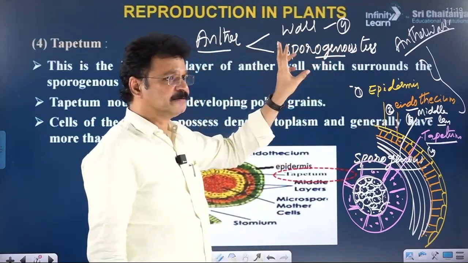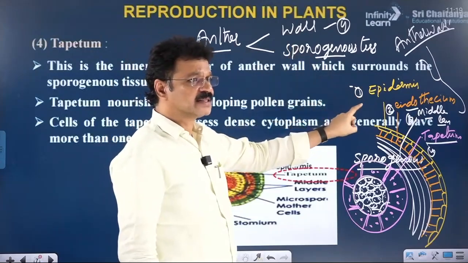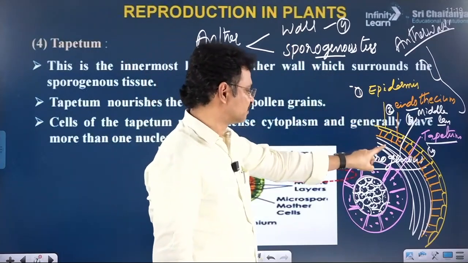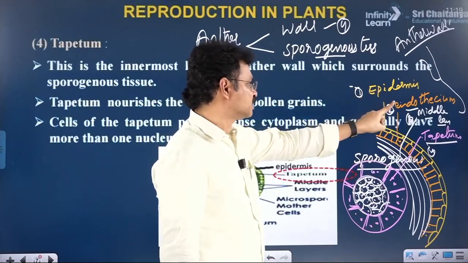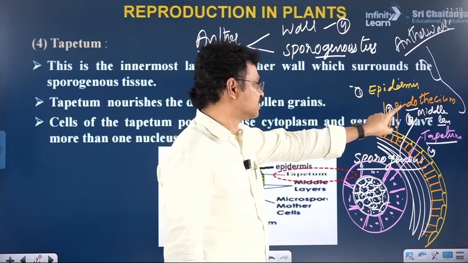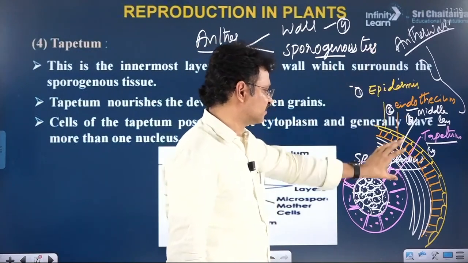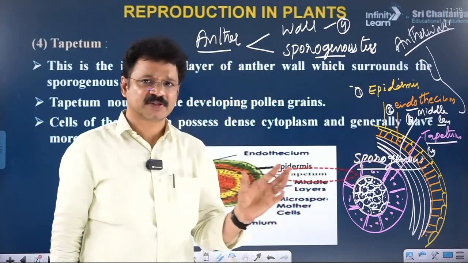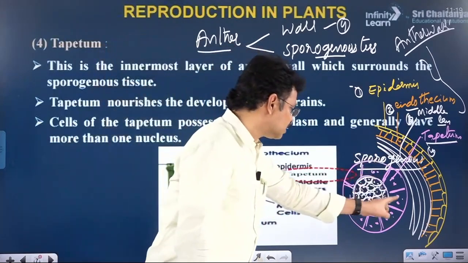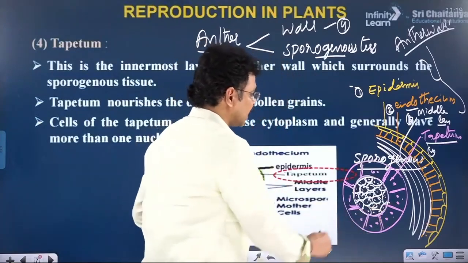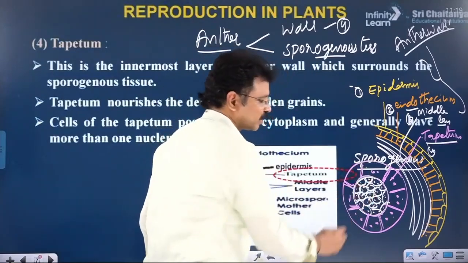The question is once again, how many layers of anther wall are helpful for dehiscence of anther wall? 3 layers, such as epidermis, endothecium, middle layers. These first 3 layers are helpful for anther dehiscence for the sake of releasing of pollen. Next, the innermost layer provides food material or nourishment for the development of pollen grains.